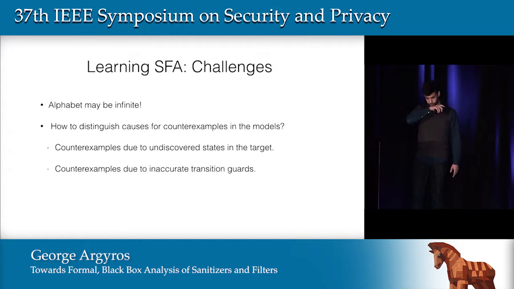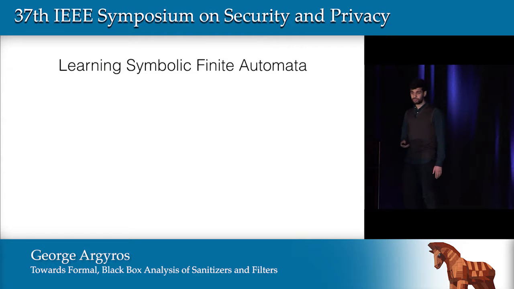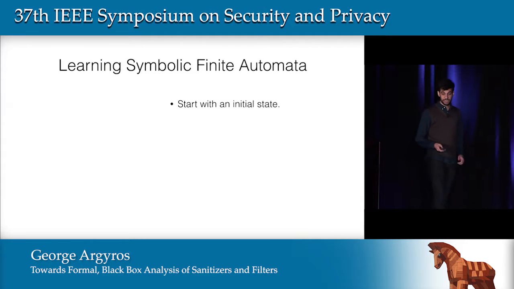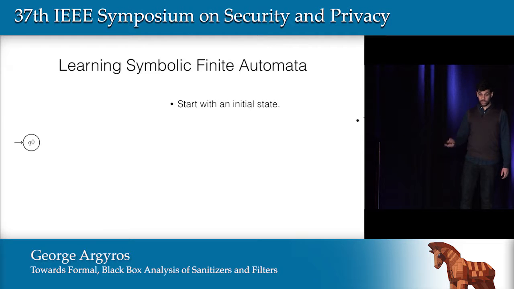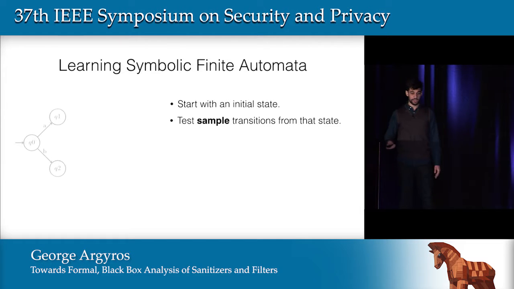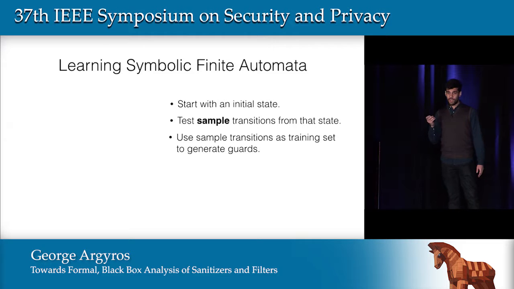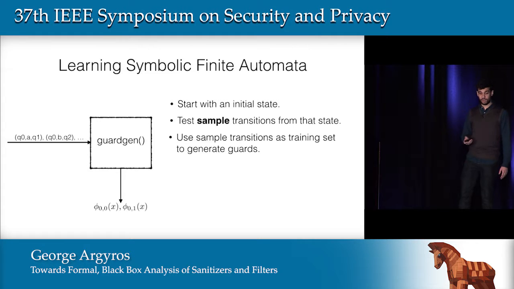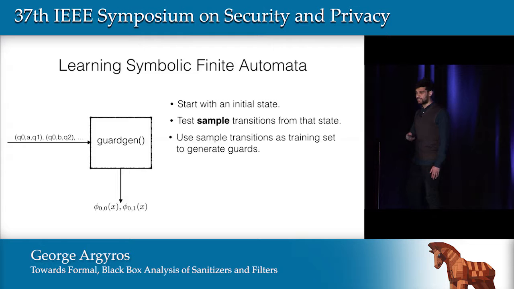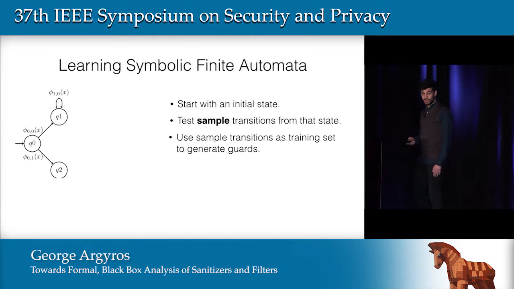that we generated. So we came up with an algorithm in order to learn symbolic automata, and this algorithm works as follows. Again, we start with an initial state, and we don't test all transitions. We test a sample of transitions. So we might test 2 symbols, say. And then this sample will be fed into a new algorithm called the guard-gen algorithm, which will basically take these samples as a training set, and it will produce the guards for that specific state. And this way, we will generate a hypothesis.